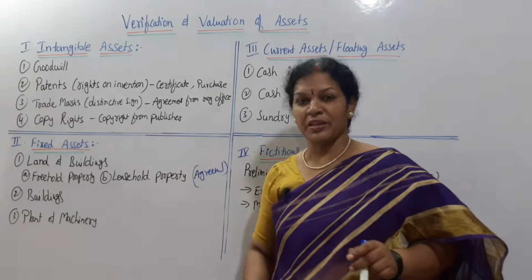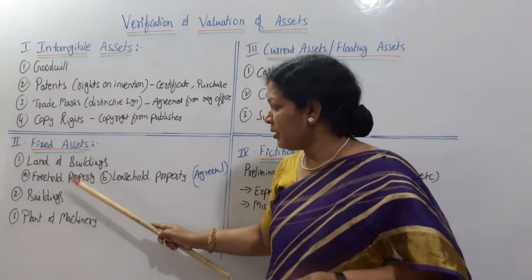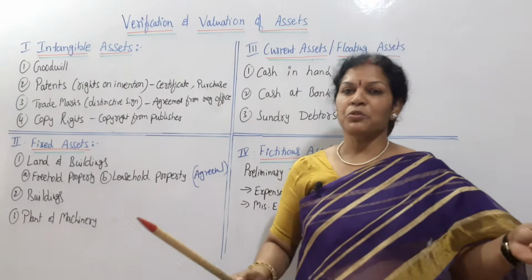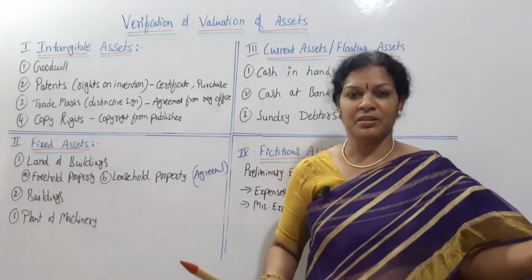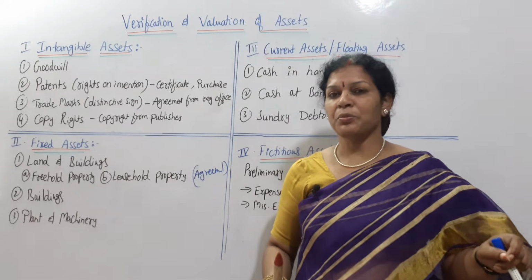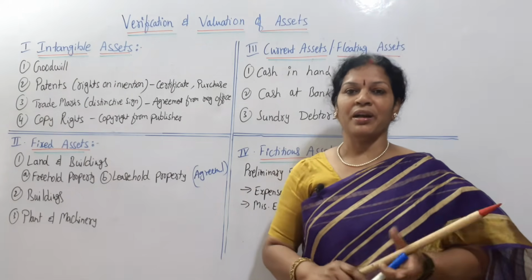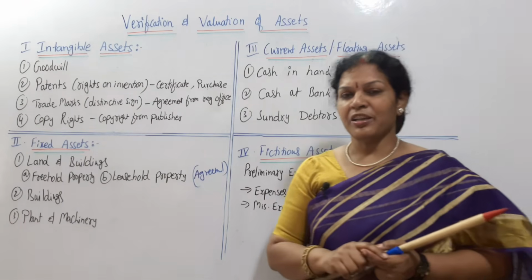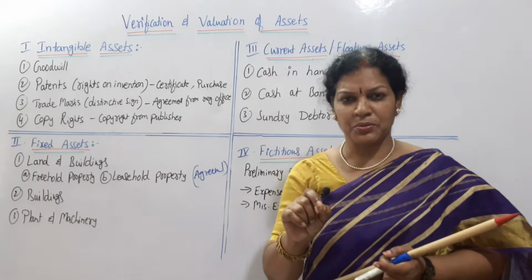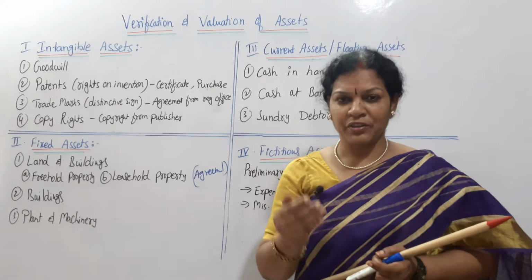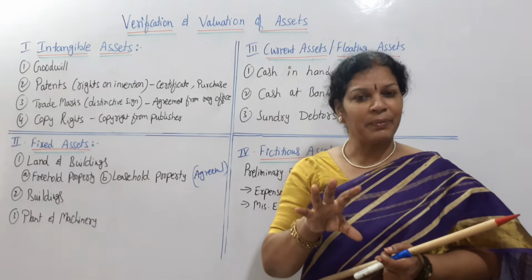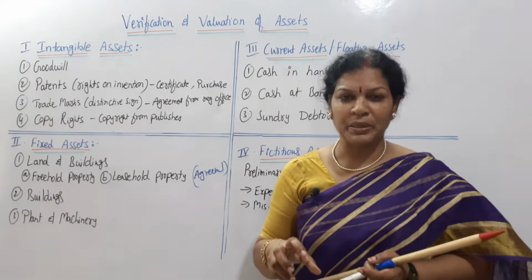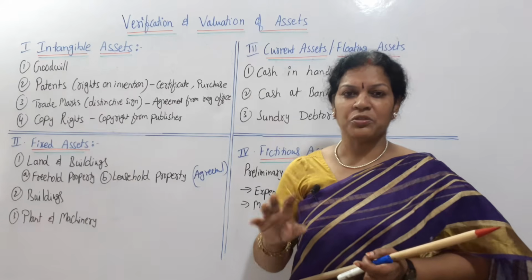Second thing, it comes to buildings. So land and buildings, we are talking about building separately. Building is a very big asset, which should be verified very carefully by the auditor. For verification of building, first of all, who has purchased it, on whose name it is, the documents and registration papers, everything has to be checked.